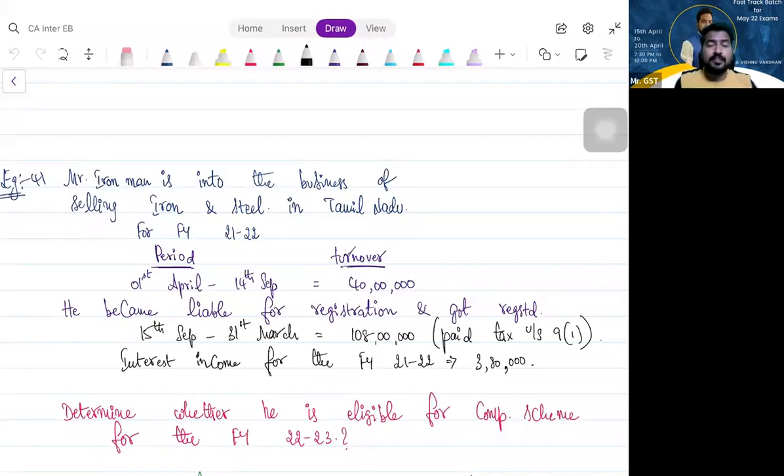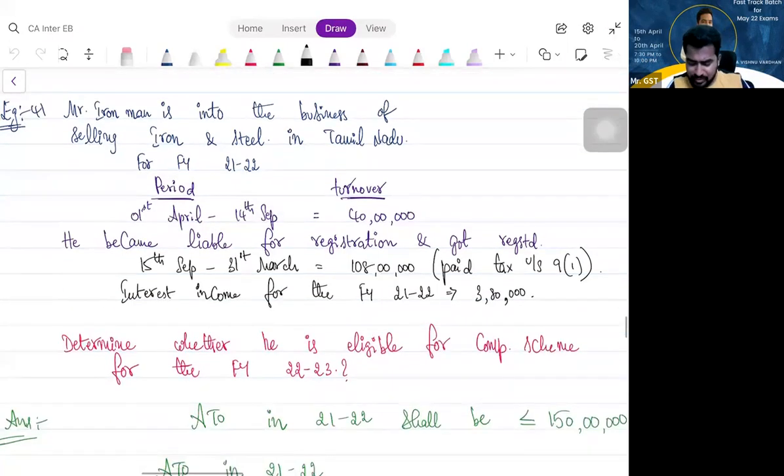Total turnover does not include the interest. For section 10, always ignore interest income or interest discount income by way of extending loans, advances or deposits. Am I clear? Yes, sir.